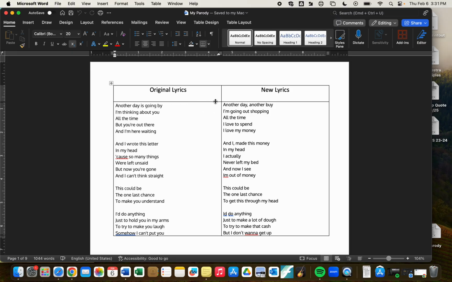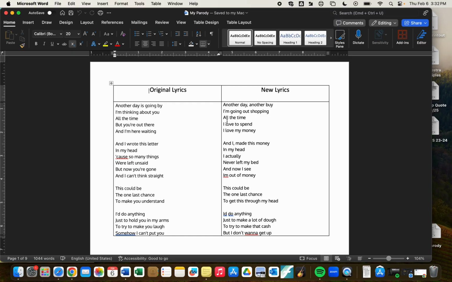The important part here is that the syllables match, okay? "I'm thinking about you" is 6. "I'm going out shopping" is also 6. All the time. Now, can you repeat lyrics that were in the original song? The answer is yes, but it should not happen often. You are not picking a song and replacing one singular word throughout the whole thing and leaving the rest the same. Okay, let me make sure that's very clear. That is not what you're doing.